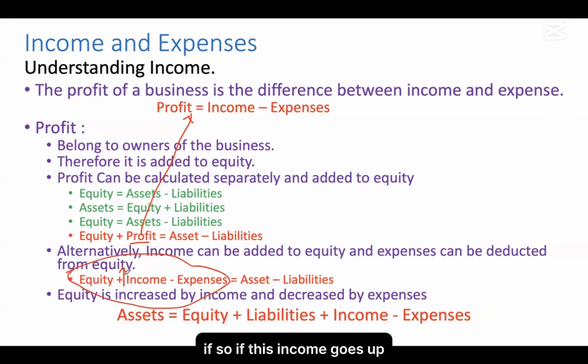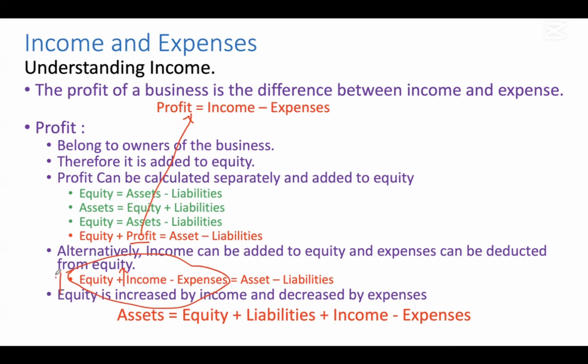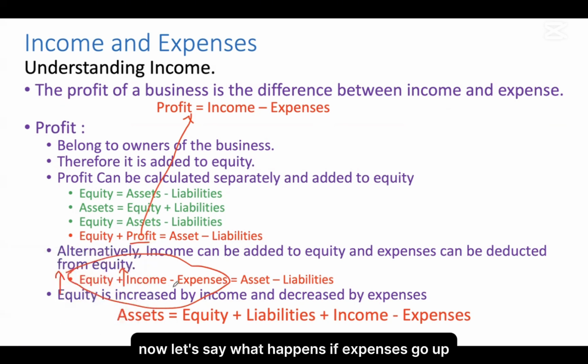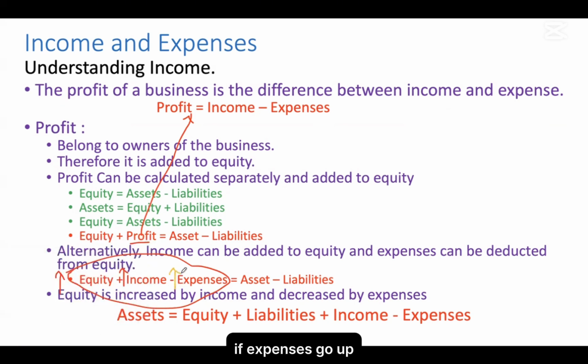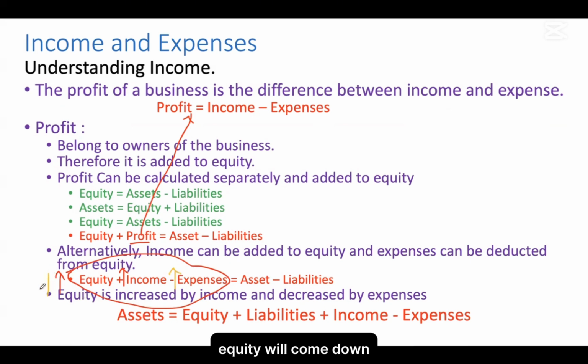If income goes up, this entire part will go up. Now let's say expenses go up. If expenses go up, this entire part will come down. Equity will come down.